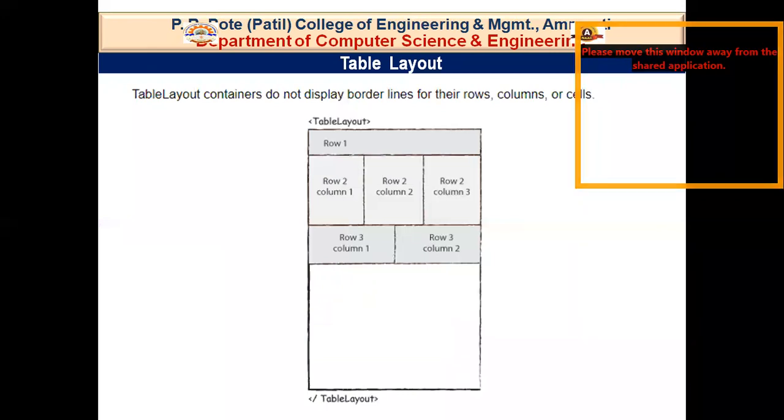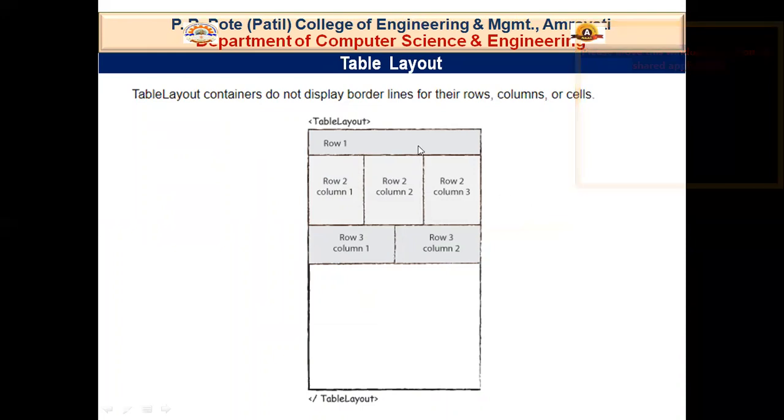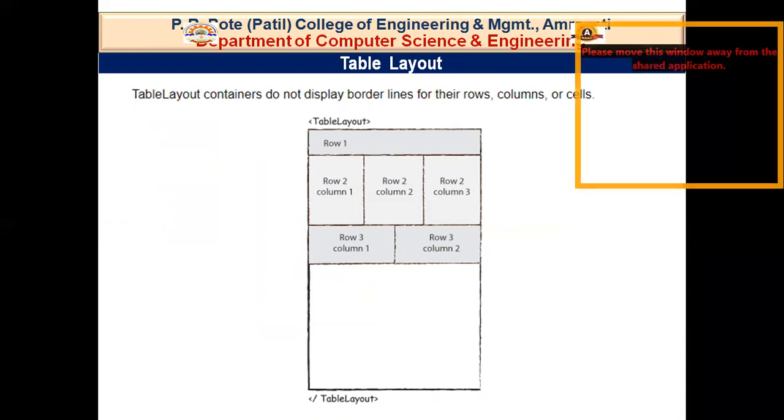Then next we are having table layout. So what is a table? A table is an arrangement of rows and columns. So these are the rows and these are the columns over here. When we divide our view into these rows and columns, then we come to this particular view group as a table layout. So let's see how table layout looks.